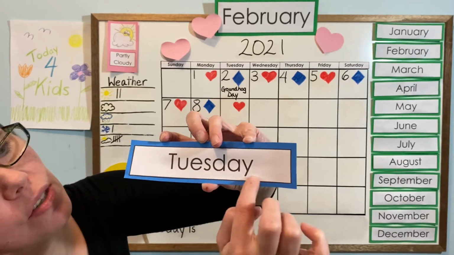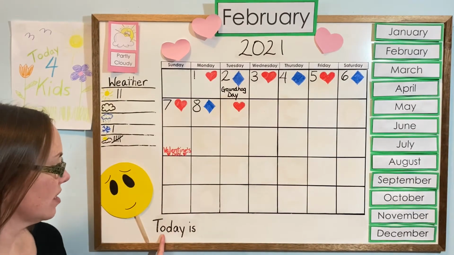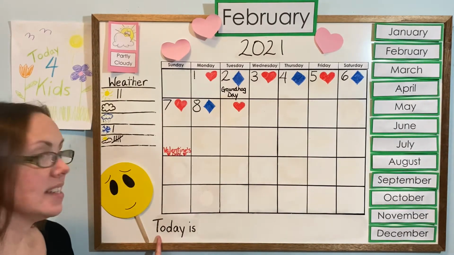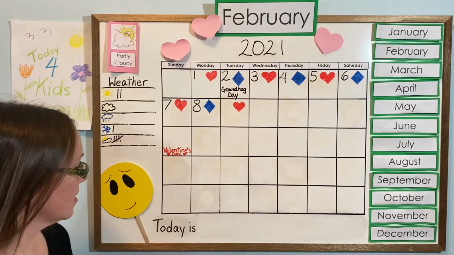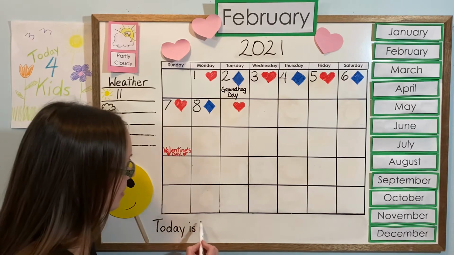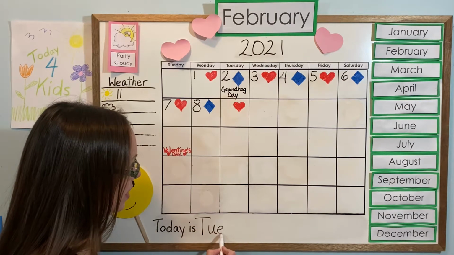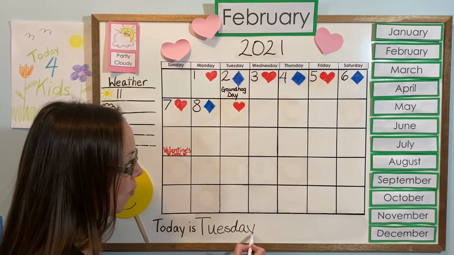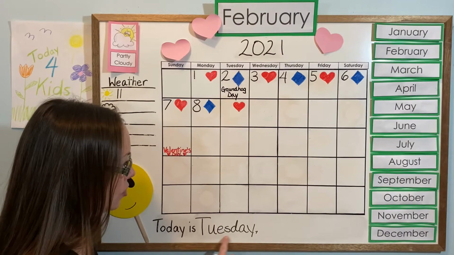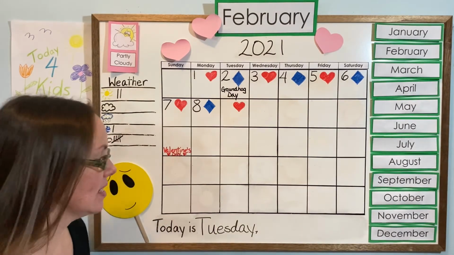Tuesday. So let's put Tuesday into our sentence, and our sentence begins with today is, and today begins with a capital T as well because it's the first word in our sentence. I'm going to put capital T because it's the name of our day. T-U-E-S-D-A-Y, and then a comma. Tuesday, comma, and that comma tells us to pause for 1 second before we say the next word.